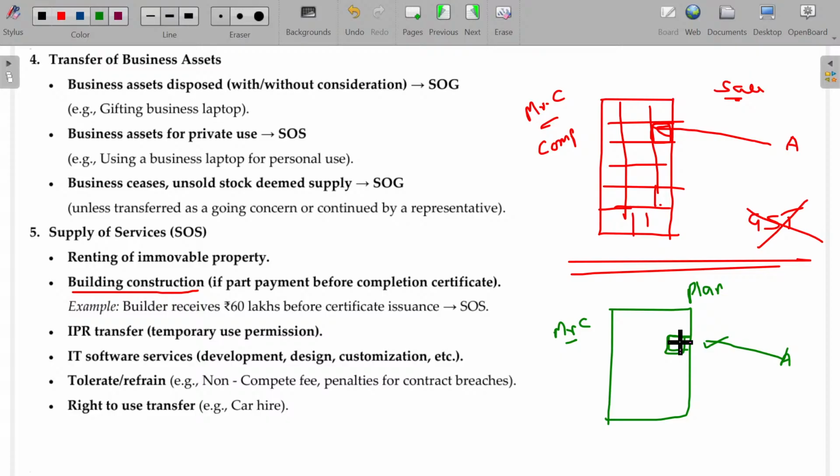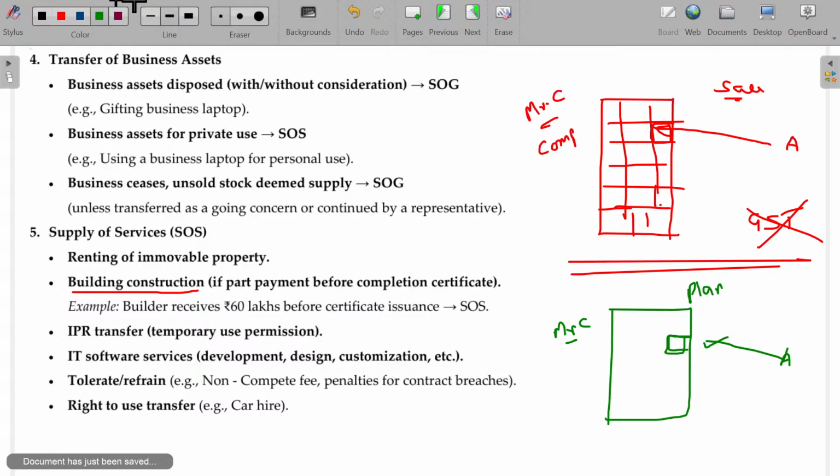The transfer happens beforehand, and it is an immovable asset. Though it is an immovable asset, contractor C acts as per the request of A. Sir, I want a flat of size 1000 square feet, kitchen size so much, and it should be a modular kitchen and all. As per his direction, I am working for him. It means I am giving my engineering expertise service for his own requirement. It is only supply of services.